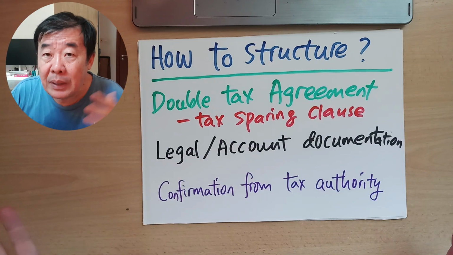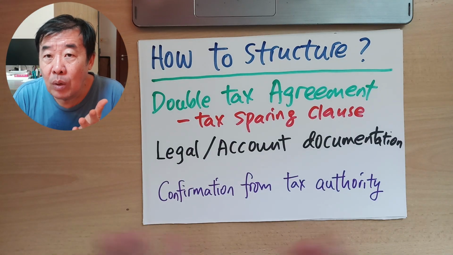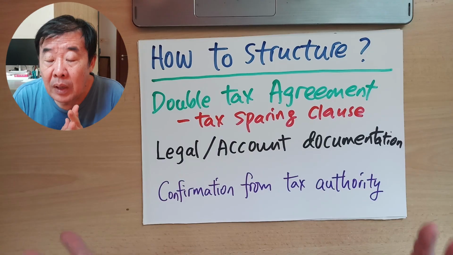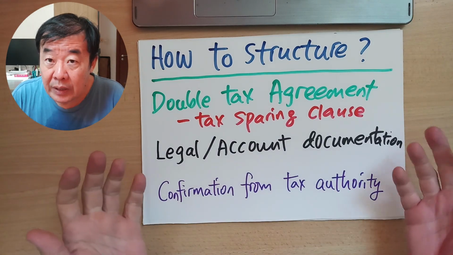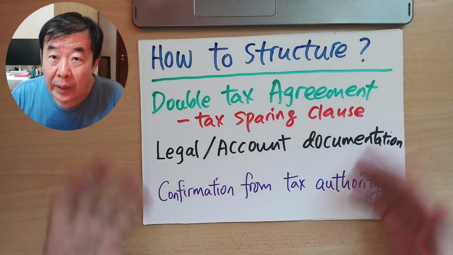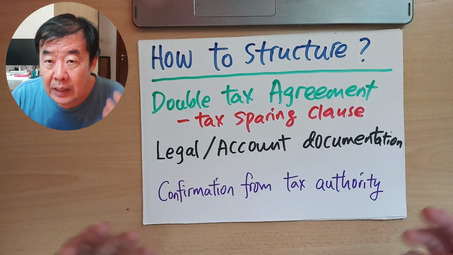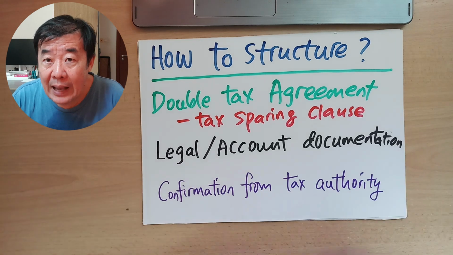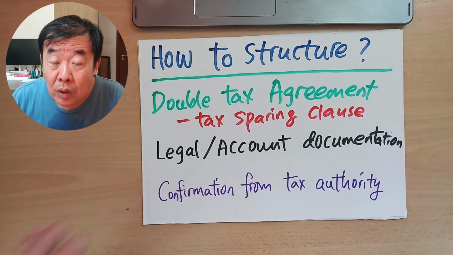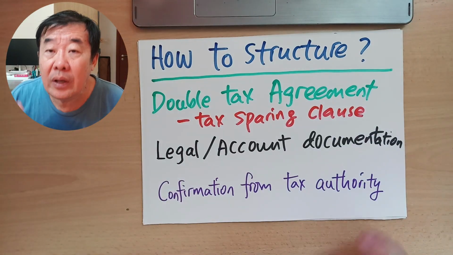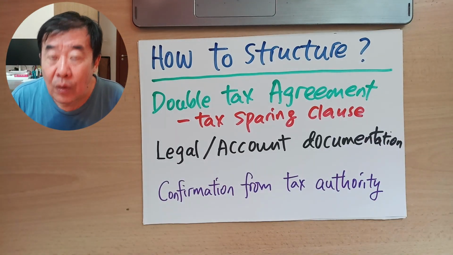Both parties must be agreeable. So the investor will say, okay, fine, since there's a tax sparing clause in the double tax agreement between our two countries, let's take advantage of it. The borrower will say, okay, let's go ahead. Then the lawyer, the accountant, and the banker will go through all the legality, get a confirmation letter from the respective tax authority, and then sign the loan agreement based on this arrangement.